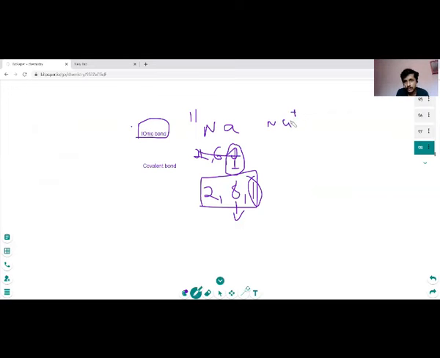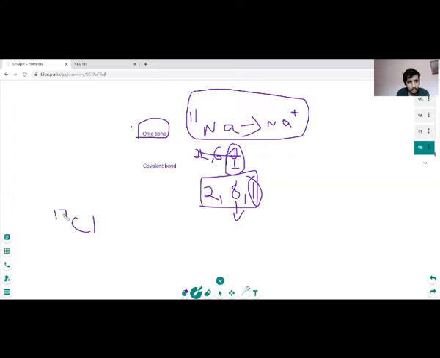In the previous videos we have seen that the loss or removal of an electron is directly associated with the ionization potential. If it wants to lose an electron, that clearly means it has a lower ionization potential, that is, the electron can be removed easily. The ion which is formed after removal of an electron is called a cation.